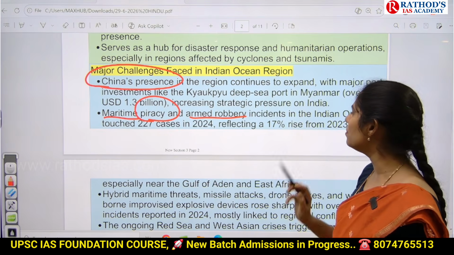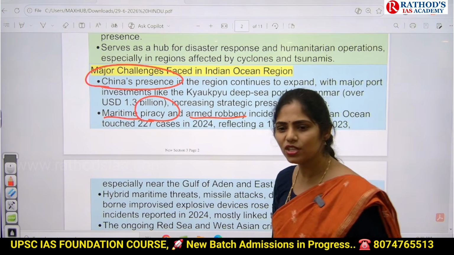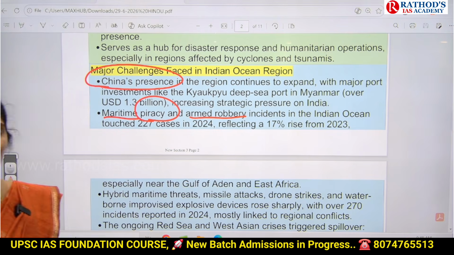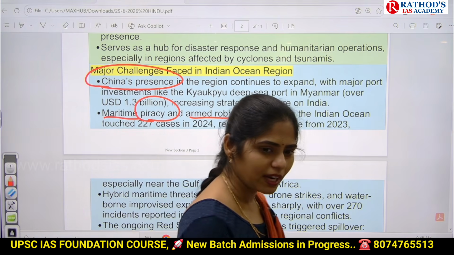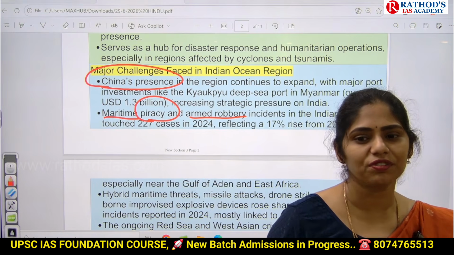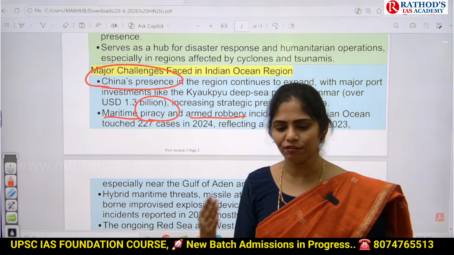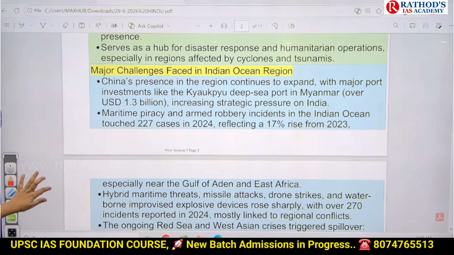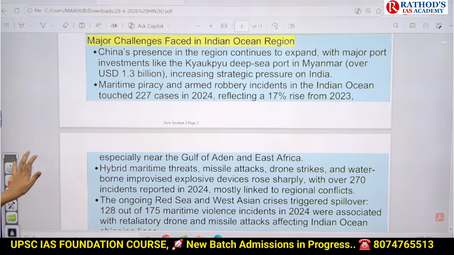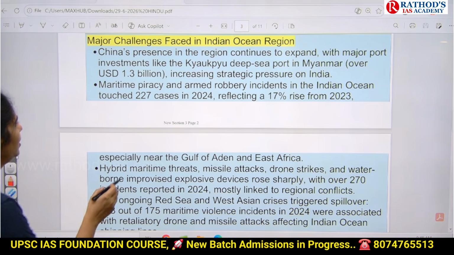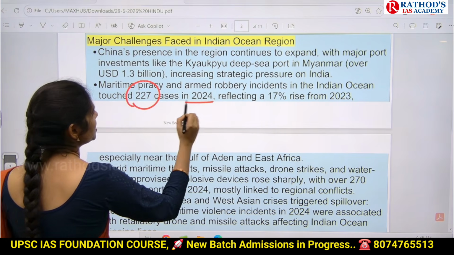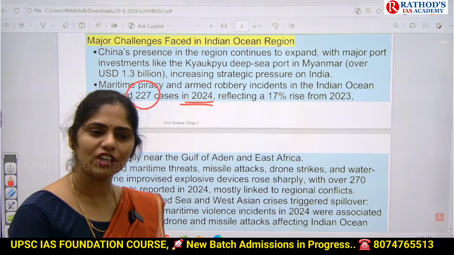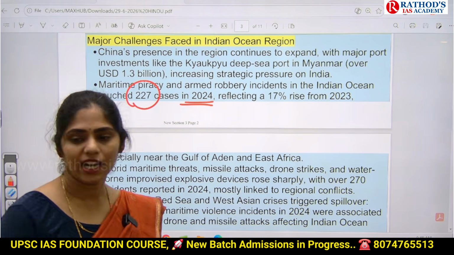And you know about armed robbery incidents. If a ship is going on, some people will come and enter and take control of that ship and try to rob the products. Mostly we use waterways for cargo movement of goods, right? So they can rob this cargo. And if you see the data here, there were increased cases of piracy and armed robbery, to 227 incidents in 2024. If you compare 2023 with 2024, there is an increase of around 17%.